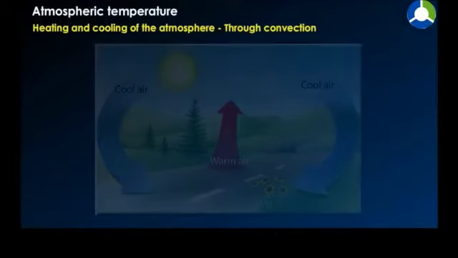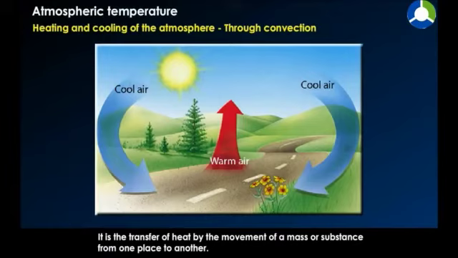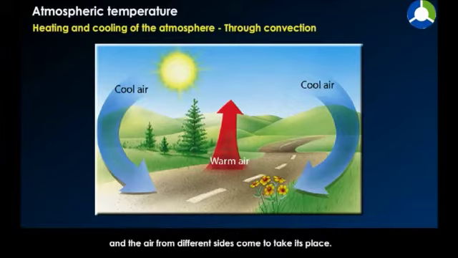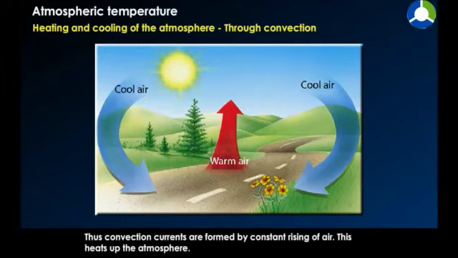Through convection. It is the transfer of heat by the movement of a mass or substance from one place to another. When the air in the lower layer of the atmosphere gets heated, it expands and moves upwards, and air from different sides comes to take its place. Thus, convection currents are formed by the constant rising of air. This heats up the atmosphere.